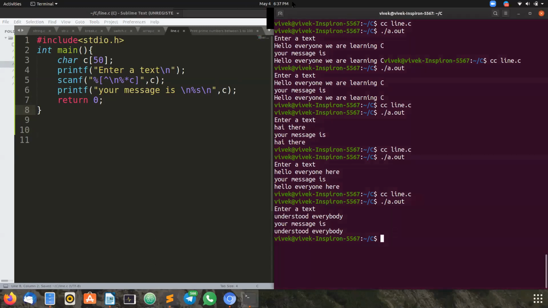So tomorrow we'll discuss more about strings. This is nothing but a string, isn't it? Now what we have seen, an array of characters is nothing but a string. We'll discuss more about strings tomorrow, and competitive questions on strings, and next we'll continue with pointers.